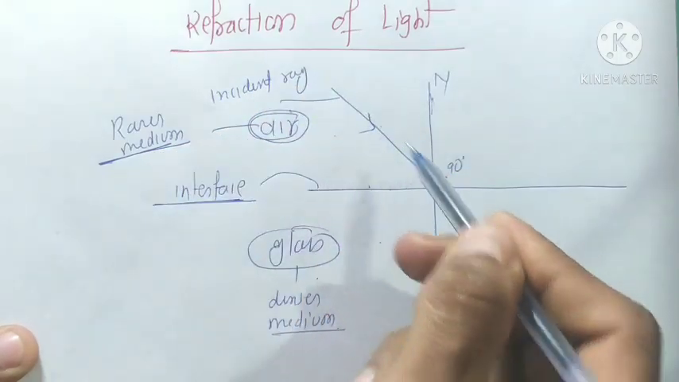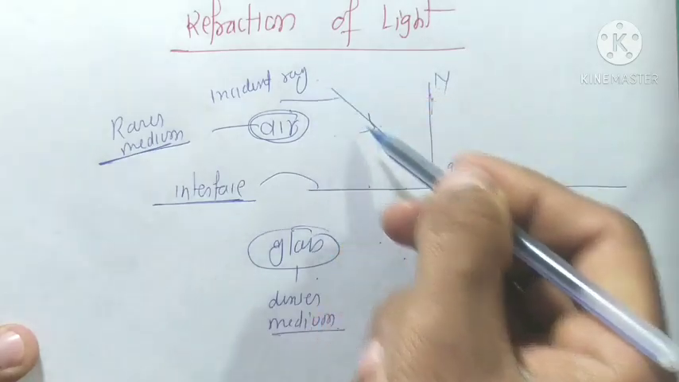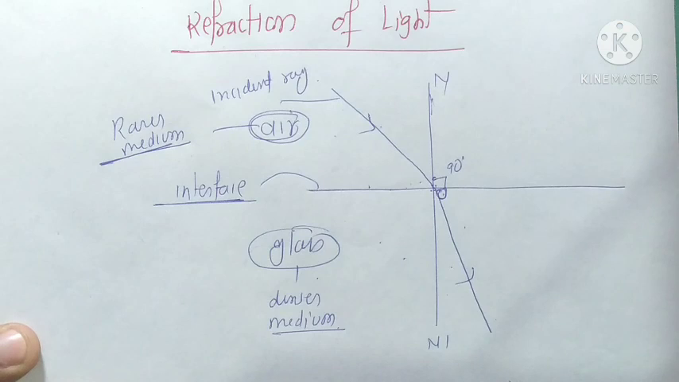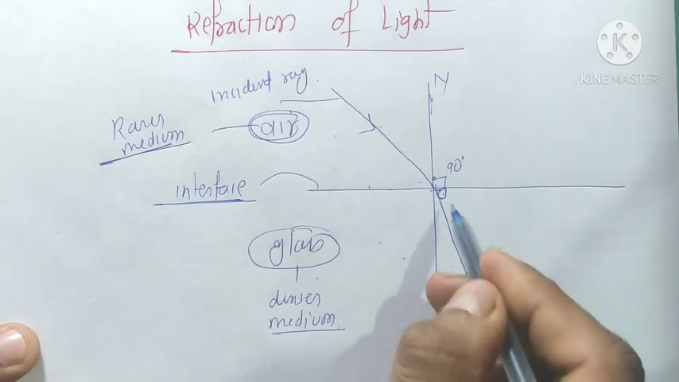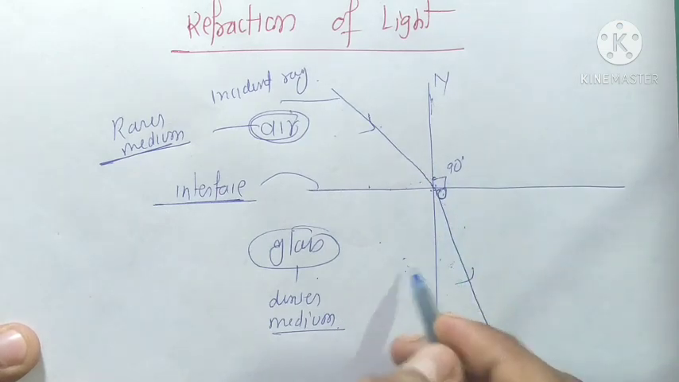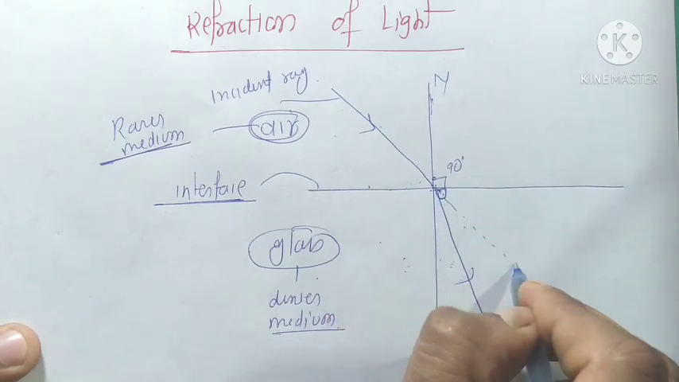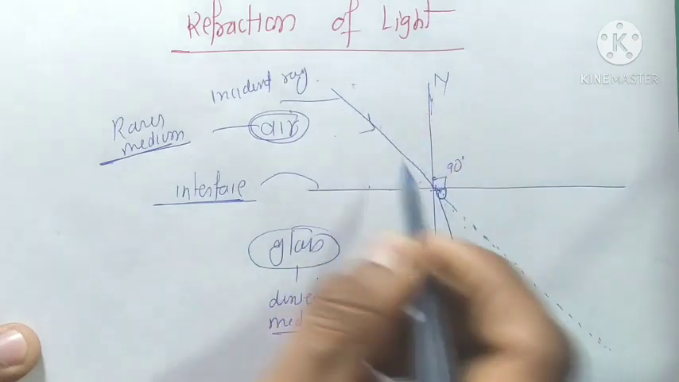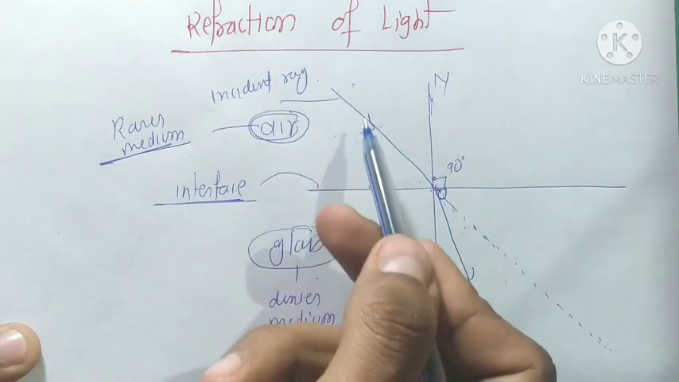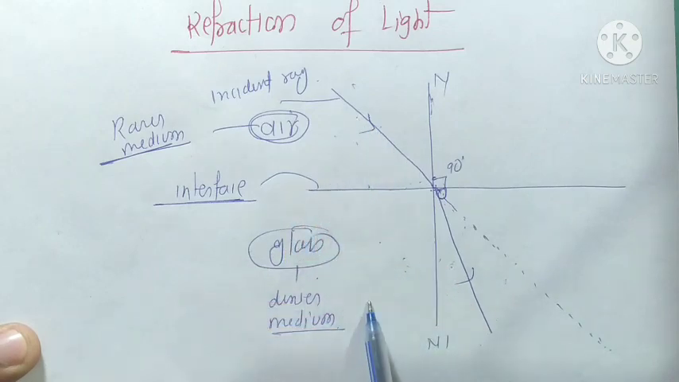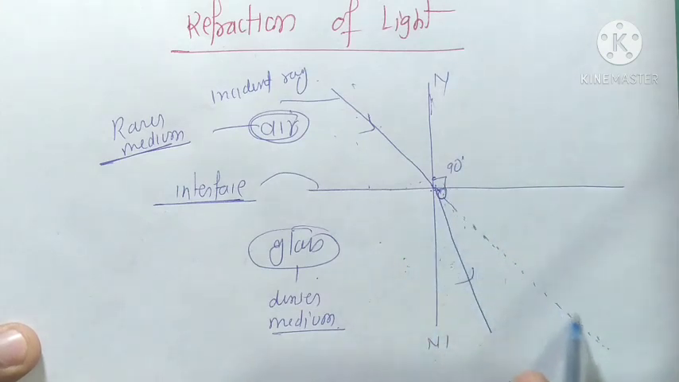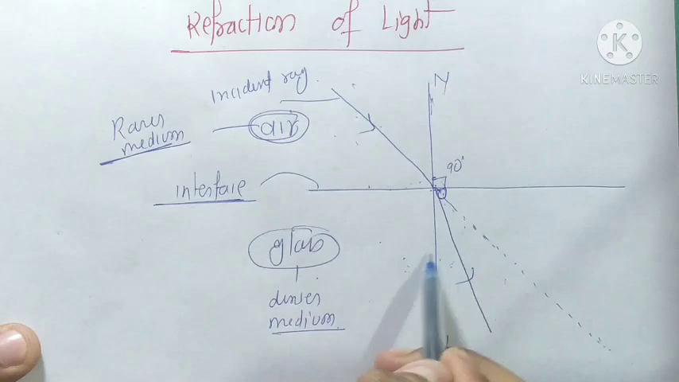When this light goes from the rarer medium to the denser medium, it bends towards the normal. You can see that it bends towards the normal. Now we draw its original path. This is the original path of the incident ray, but when it enters the denser medium, it bends towards the normal.